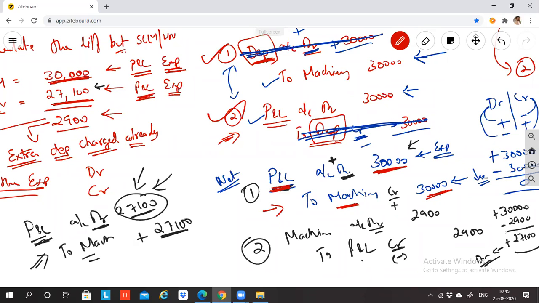Now please tell me, as per the SLM method you have charged 30,000 rupees depreciation, but is it right? Because you're changing the method from SLM to WDV.